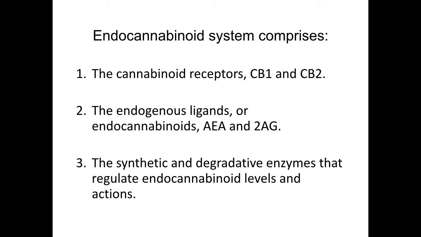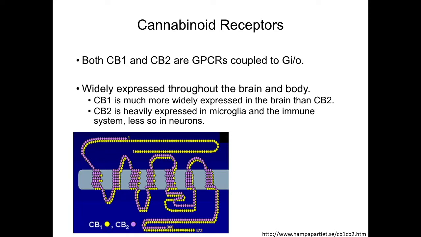We will discuss the endocannabinoid system, which comprises the two cannabinoid receptors, CB1 and CB2, the endogenous ligands, or endocannabinoids, AEA and 2-AG, and the synthetic and degradative enzymes that regulate endocannabinoid levels and actions. Both CB1 and CB2 are GPCRs that are coupled to the Gi/o system, which means that when they are activated, they initiate intracellular signaling cascades that lead to reduced neuronal activity.